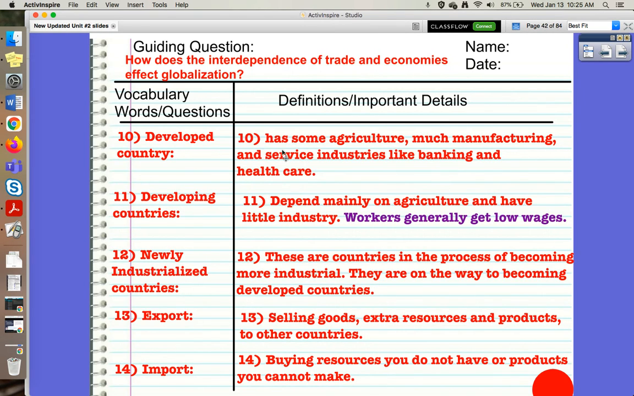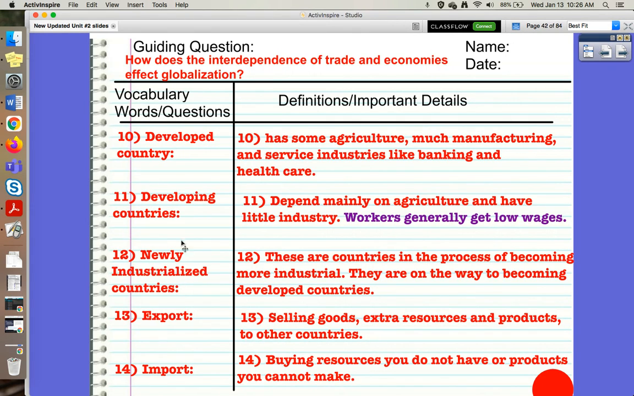A developed country has some agriculture, which is farming, a lot of manufacturing, so they're making a lot of things, and they also have service industries like banking and healthcare. That means that you're developed. Okay? Developing, so you're on your way, means that you depend mainly on agriculture or farming, and you have a little bit of industry, so you're making some stuff. One of the big things that stops you from being developed is that your workers generally have low wages.